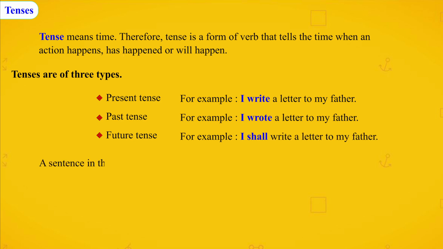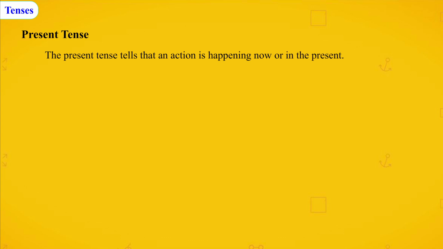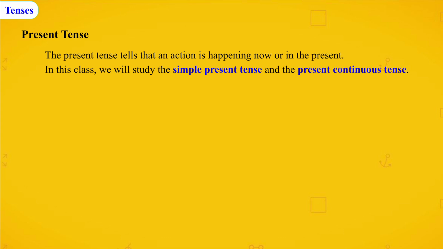A sentence in the present tense can be changed into the past tense by simply changing the form of the verb. For example, fly, flew; write, wrote; eat, ate; help, helped; tell, told. Present tense. The present tense tells that an action is happening now or in the present. In this class, we will study the simple present tense and the present continuous tense.